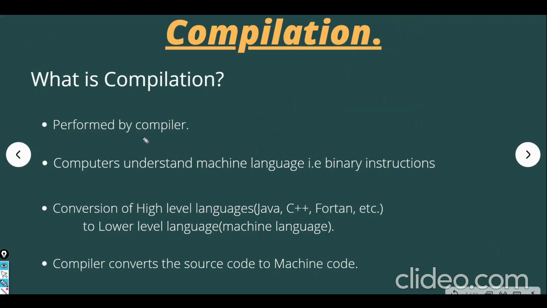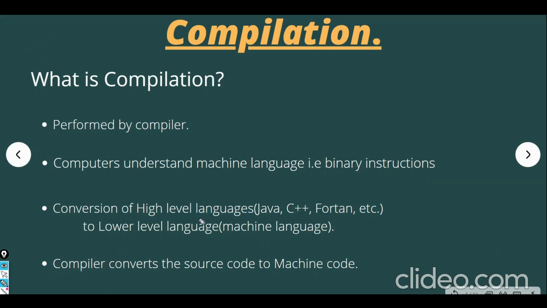Compilation is performed by a compiler. So what is a compiler? It converts the source code to the machine code. And why do we need that? So that the computer understands what we are trying to say, right? The computer understands machine language, that is binary instructions. We already covered this, right? Another point says that it is the conversion of a high level language, that is our code, such as Java, C++, C#, Fortran and many more, to the lower level language, that is machine language. So this is what is called compilation, right? And this task is performed by the compiler, right?